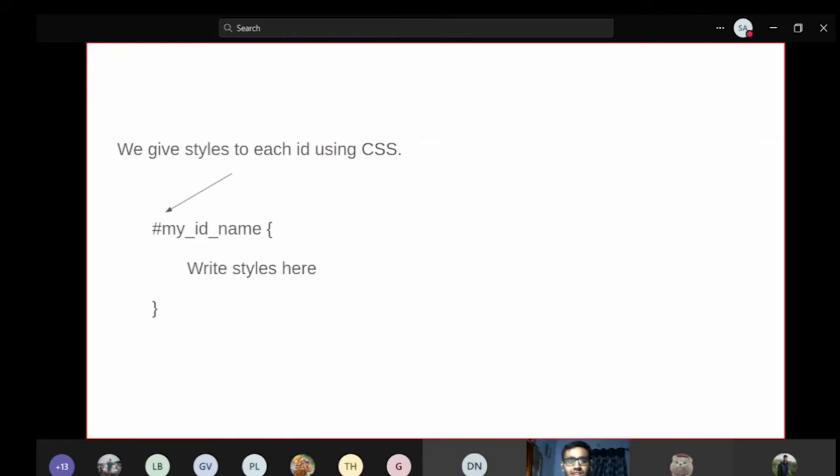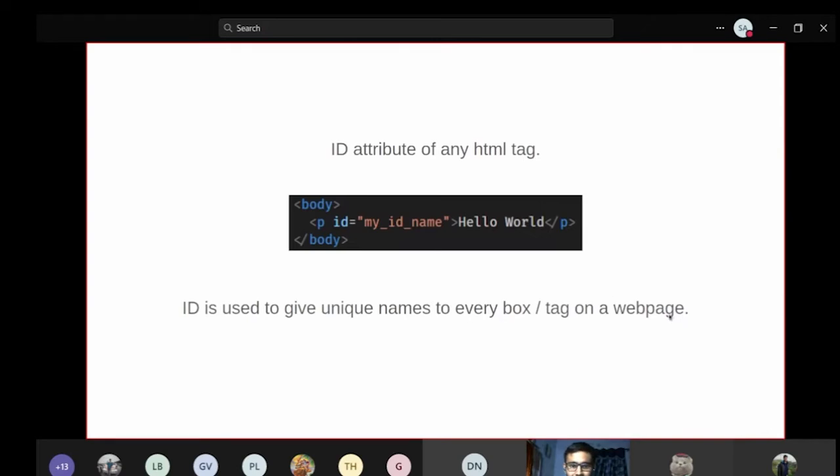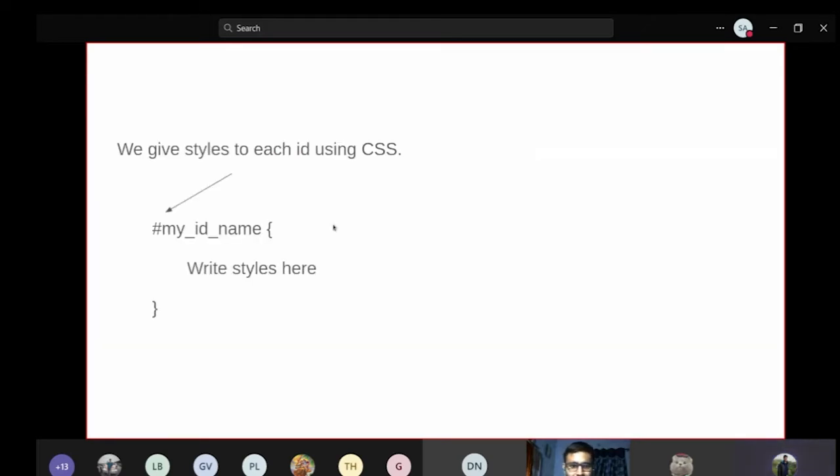So there are other things as well to identify and select those elements, and we use some symbols to identify them easily. We keep this style inside a style tag, and this style tag is kept inside the head of the web page. So this is a simple thing. If you want, you can keep these styles separately in a separate file and use them, as well as you can give the styles within the tag, but that's not the preferred way, right?